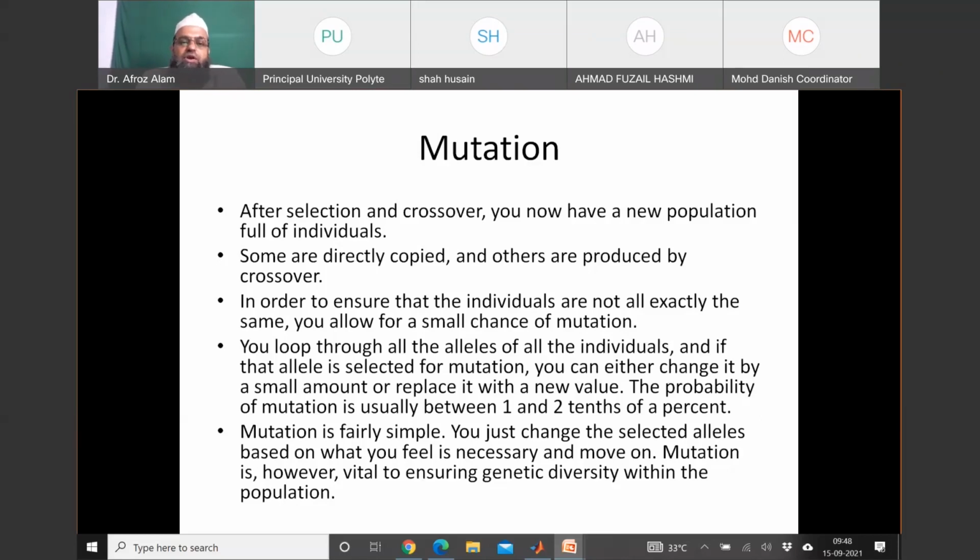In order to ensure that the individuals are not all exactly the same, you allow for a small chance of mutation. You look through all the alleles of all individuals, and if that allele is selected for mutation, you can change it by a very small amount, 1 or 2 in thousands.